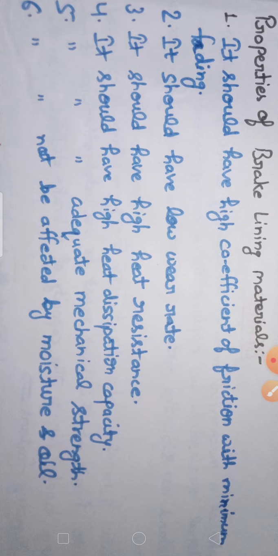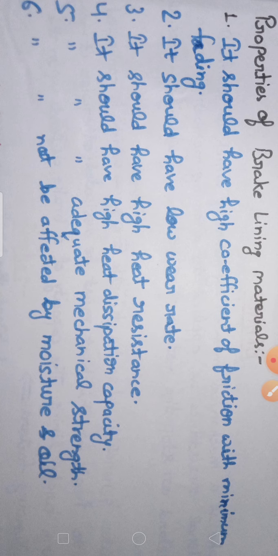So we move to our next topic, which is the properties of the brake lining materials. Brake lining materials means the two surfaces which come into contact, what should be their properties. The first and important property is that it should have high coefficient of friction with minimum fading.